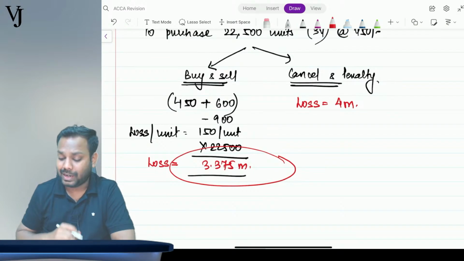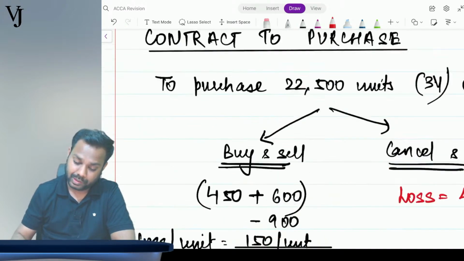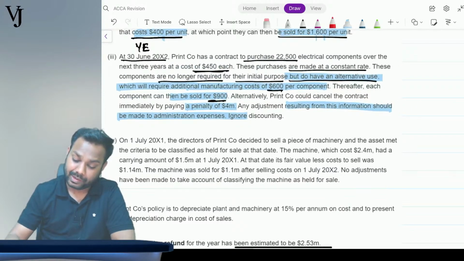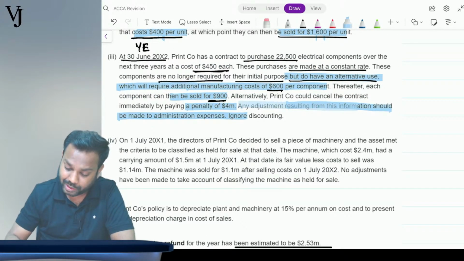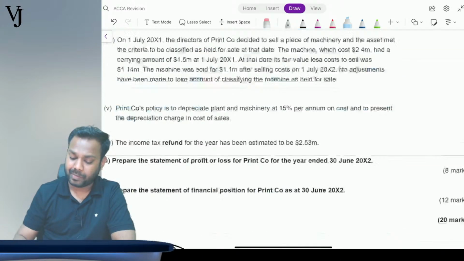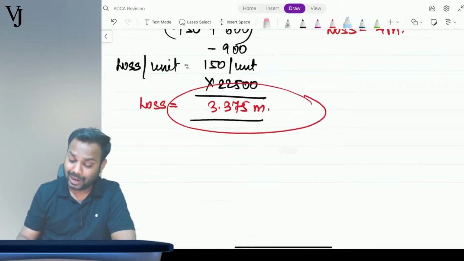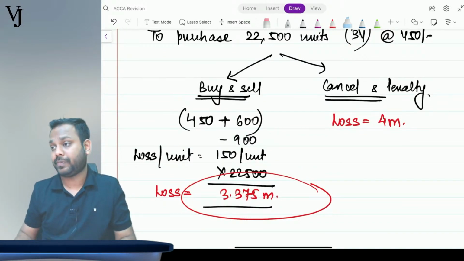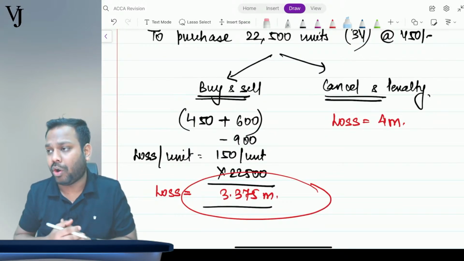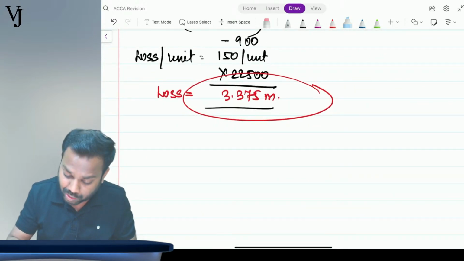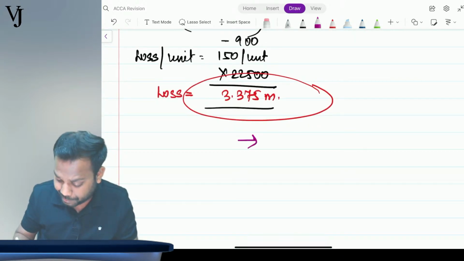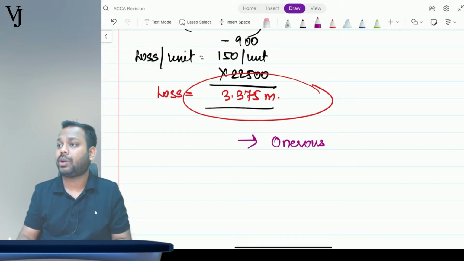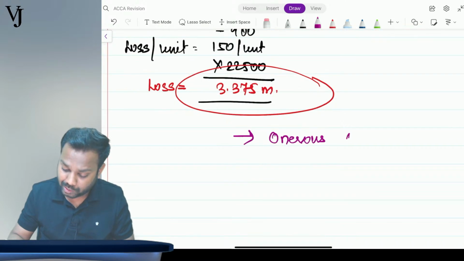Now, what is the treatment for this one? Now read the question again further. The question says any adjustments resulting from this should be made to admin expenses. Now understand, since this is a contract where I will definitely have a loss, this type of contract is called an onerous contract, which was rightly pointed out by Tamanna. Onerous contract.